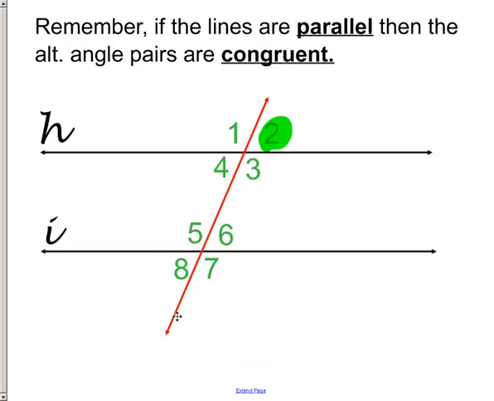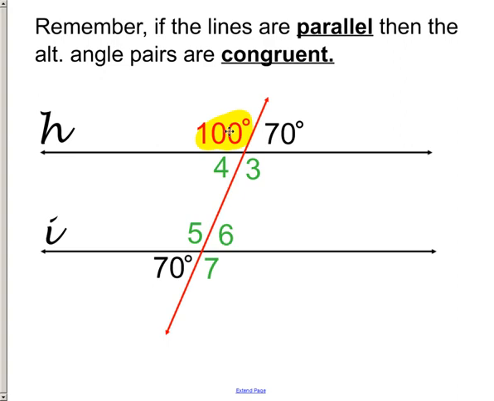Now, there is one other thing that we need to remember, though. If these two lines, H and I, are parallel, then alternate interior angles and alternate exterior angles are congruent. So if this is a 70-degree angle, its alternate exterior angle is 70 degrees also, and we can just know that.